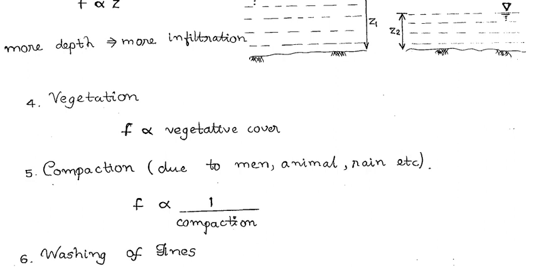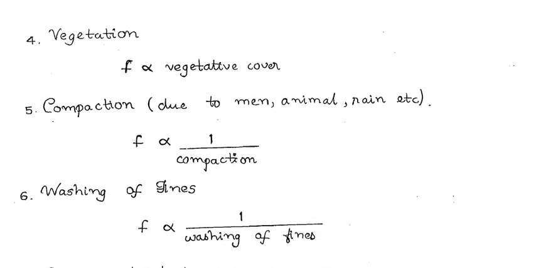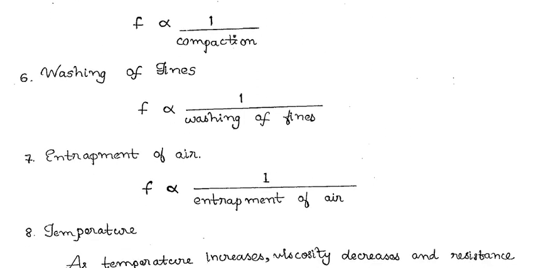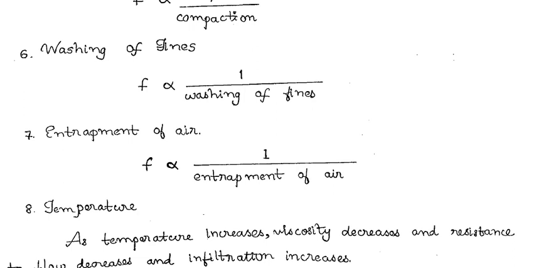If the compaction is more, the pores get reduced, and then infiltration also gets reduced. The next factor is washing of fines. If the washing of fines is more, infiltration will be reduced. And entrapment of air. If the entrapment of air is more, the pores are already filled with air, so it will not allow water to pass through it, and infiltration will be less.